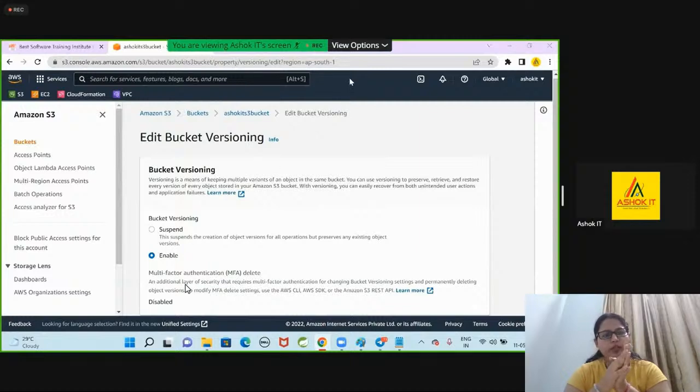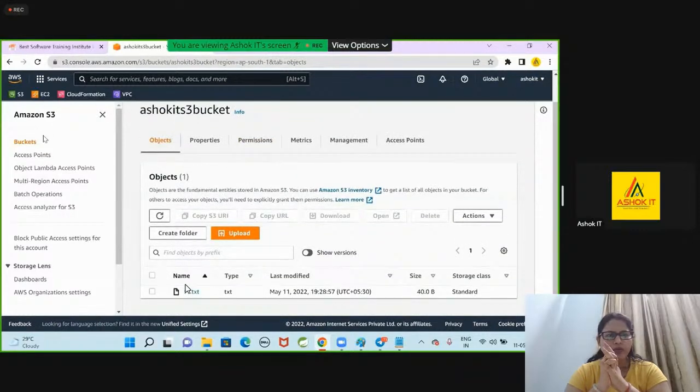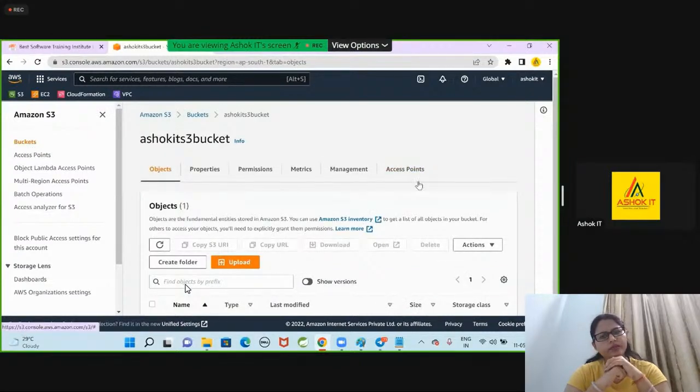Only the suspend option will be applied. You can suspend it. That means I have already created a bucket with versioning. Now, for my bucket, I want to disable the versioning. Can we disable the versioning for the bucket?